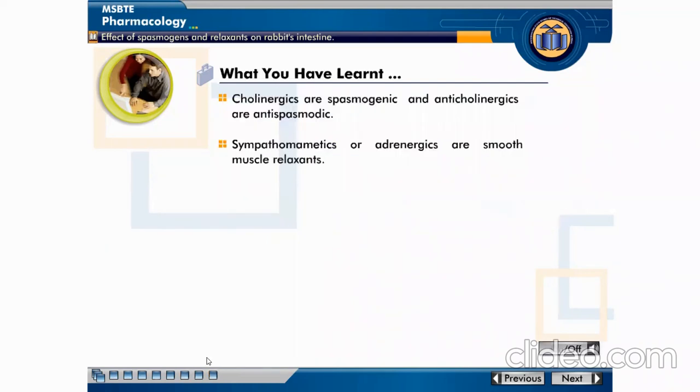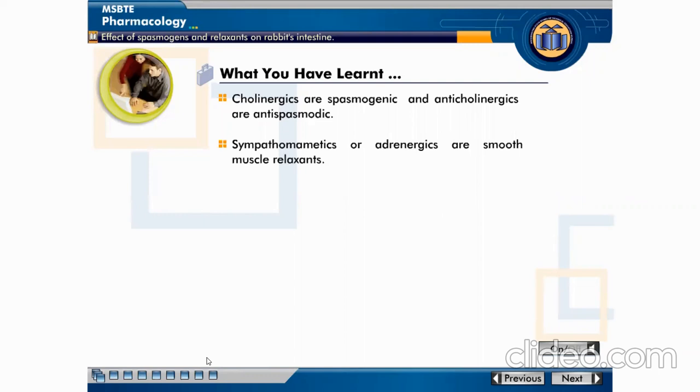You have learned that cholinergics are spasmogenic and anticholinergics are antispasmodic. Sympathomimetics or adrenergics are smooth muscle relaxants. In this experiment, we learn cholinergic, meaning acetylcholine. They are spasmogenic, meaning they produce spasm or contraction.